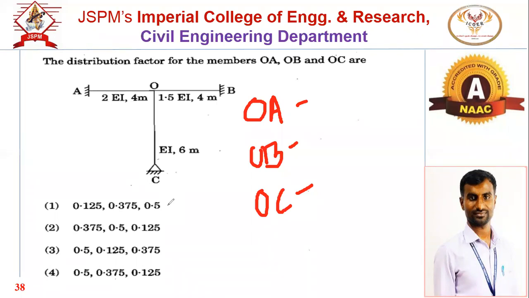Option 1, 2, 3, 4. So which one is the correct option? D. Fourth option. Yes, the fourth option is the correct option.